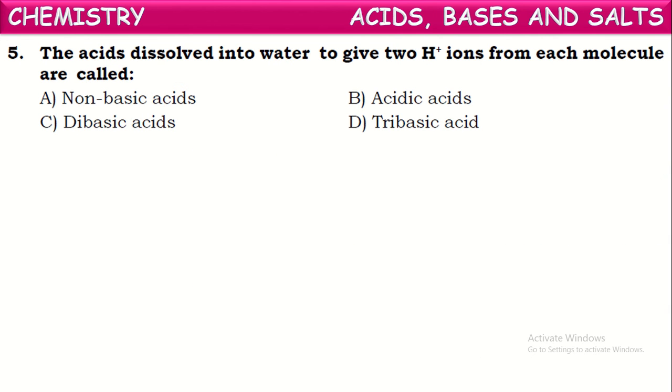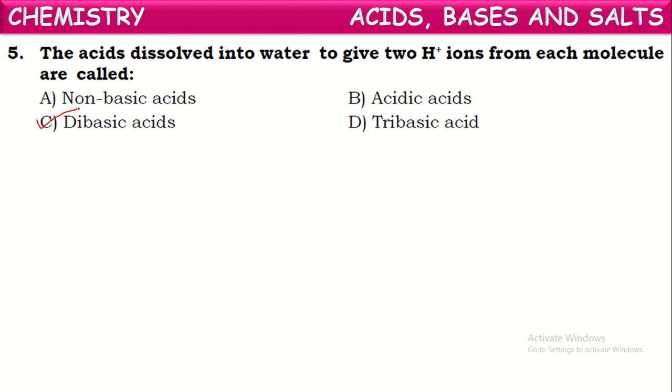Next. The acids which dissolve into water to give two H plus ions from each molecule are called what? The acids which furnish two H plus ions from each molecule on dissolving into water are called dibasic acids.